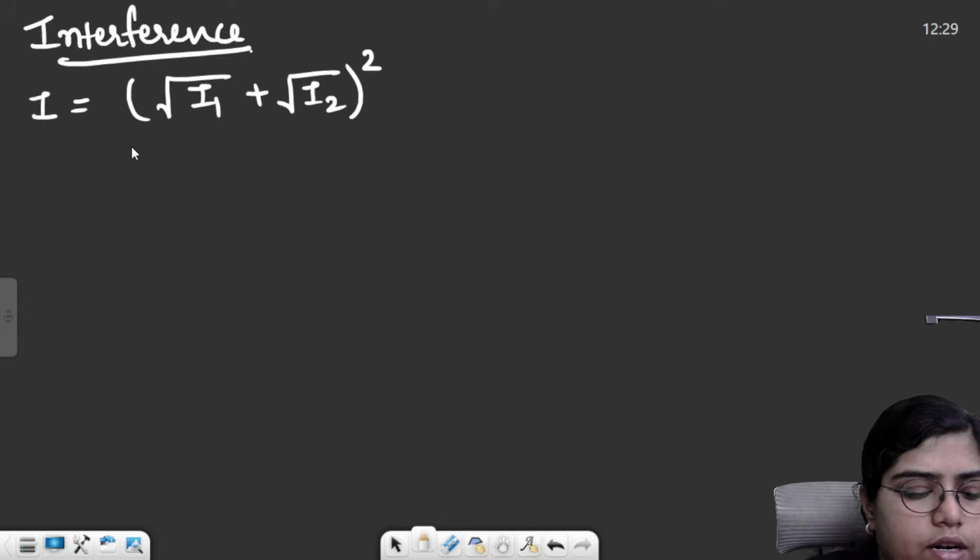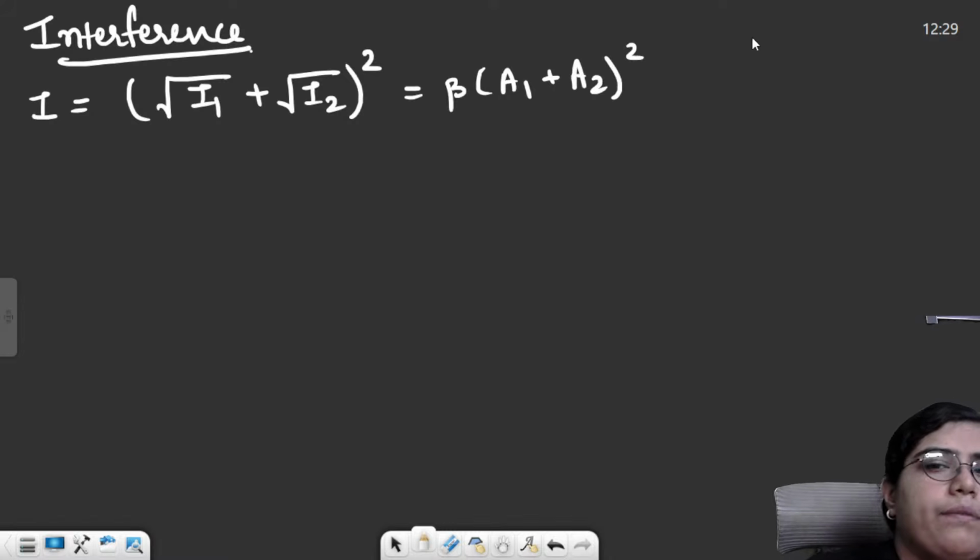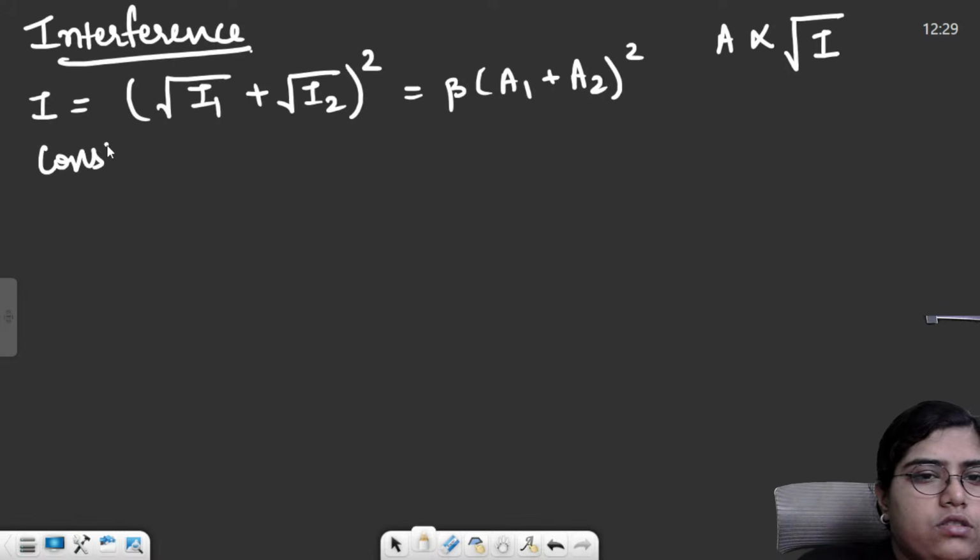The square roots of individual intensities are summed and then the whole thing is squared. This can also be written in terms of (A1 plus A2) whole square. A1, A2 are the amplitudes. The amplitude of a wave is always directly proportional to the root of intensity. Just remember this.